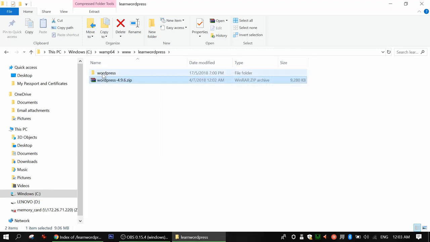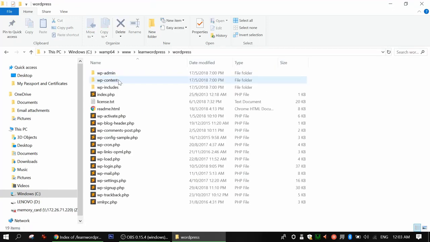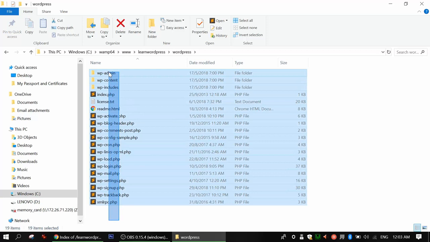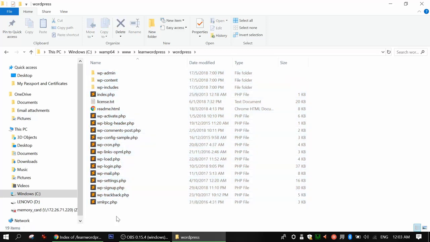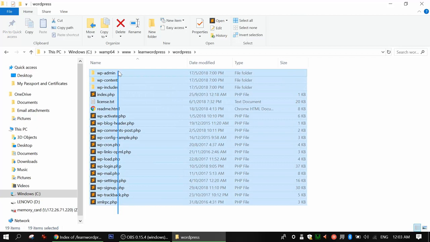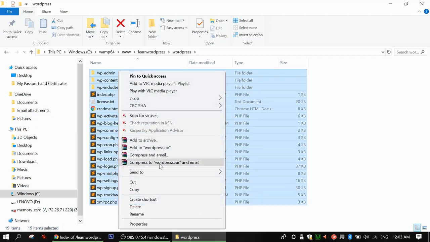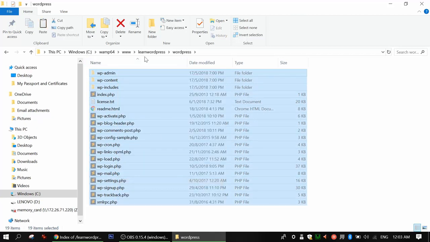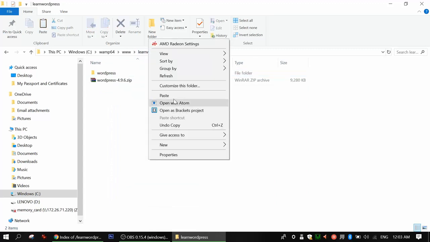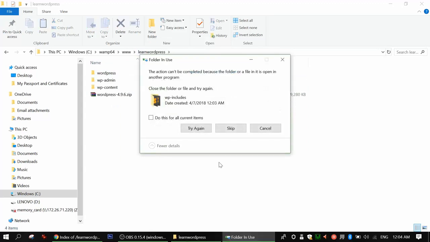After that, we will see inside this WordPress folder we have all the WordPress core files. These are the files we call the WordPress core files. So in this case, we will just copy this core file. We will click cut, and then we will go to the learn WordPress folder and paste it. It will take a few moments.